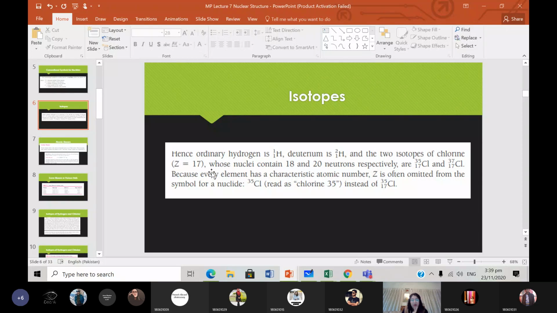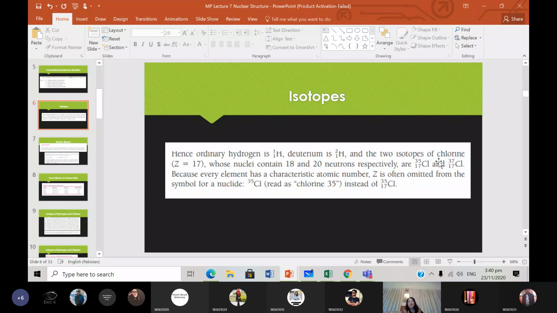Isotopes of chlorine now. Chlorine has 17 protons, and nuclei can contain 18 or 20 neutrons. So for example, in this situation, this would have 18 neutrons, 35 minus 17, and 37 minus 17 is 20. So that would be the 20 neutrons here. Every element has a characteristic atomic number. Atomic number is not going to change for different isotopes of the same element. Atomic number will always remain the same for a particular element. Okay? You can read this as chlorine 35 or this as chlorine 37.